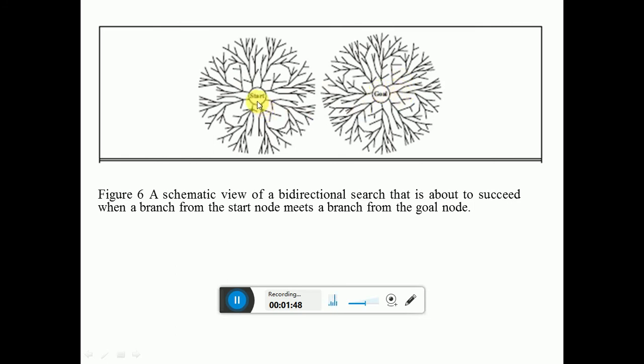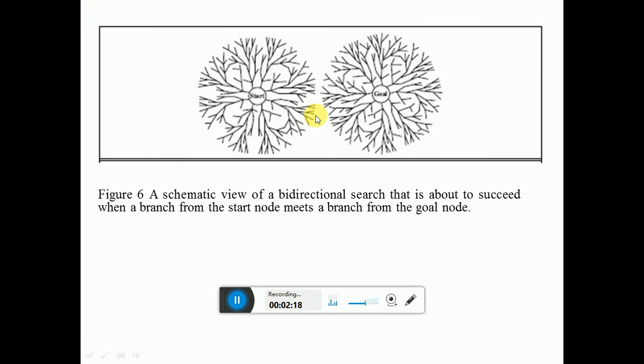Forward search means what? We start from the start node and search in all the directions, and backward search means what? You start from the goal node and then search in all the directions until you meet the start node.